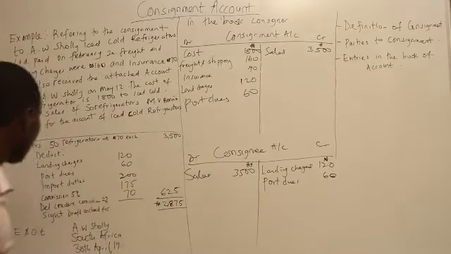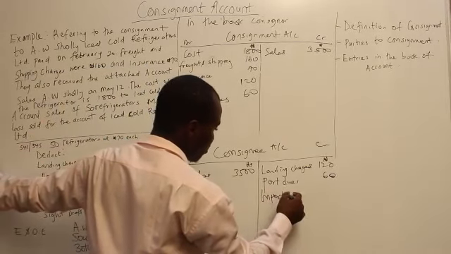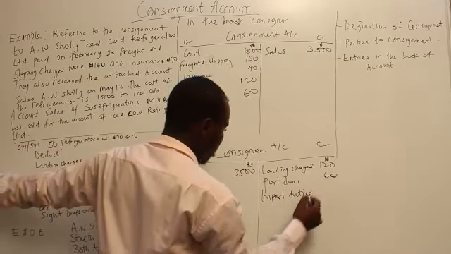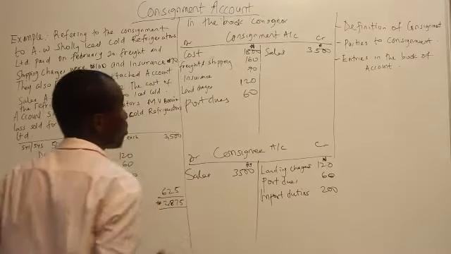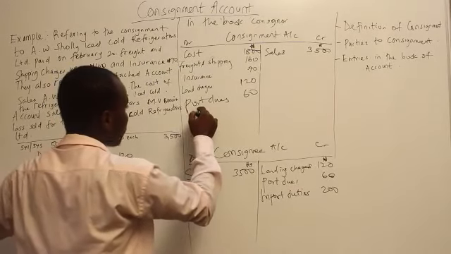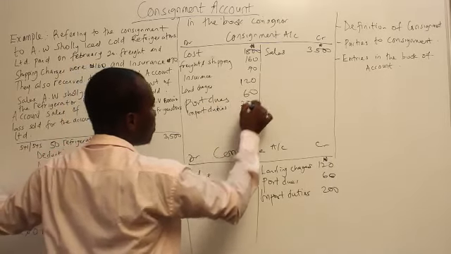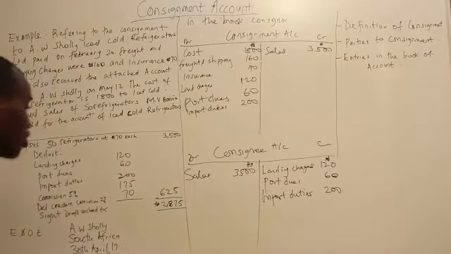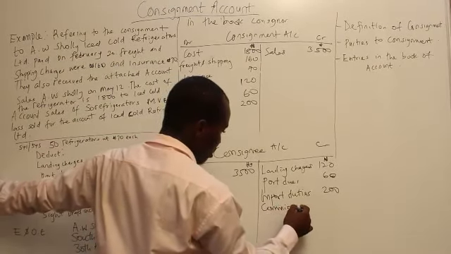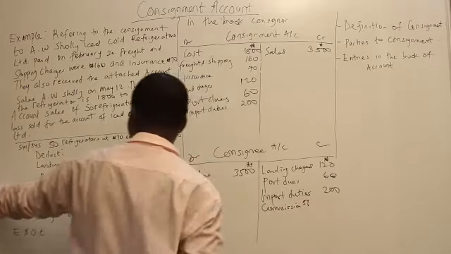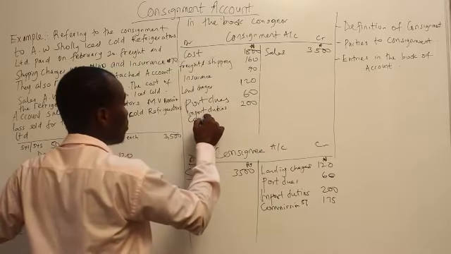And the next thing we have is import duties paid by the consignee on behalf of the consignment, which is 200, and that will be transferred to the what? To the consignment account. Import duties, 200. Now the next thing is commission paid in the period. You have 5% commission paid, so that is 175. That will also be transferred to the consignment account.